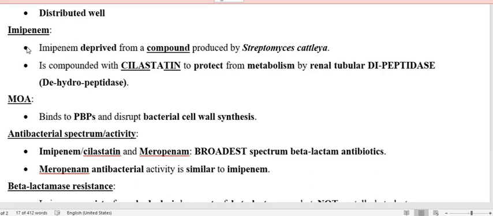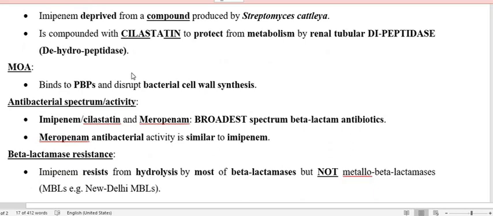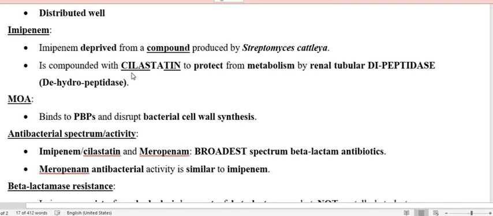So that is why imipenem is used along with, or compounded with, cilastatin. As I earlier mentioned, carbapenem is used along with cilastatin, usually for parenteral administration.